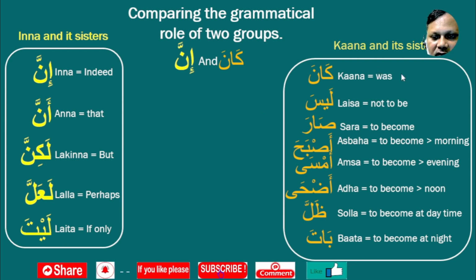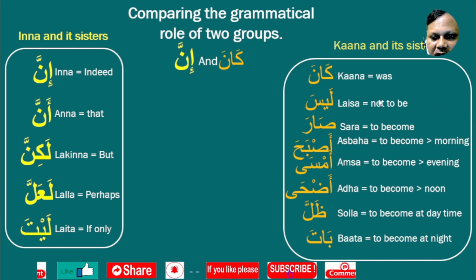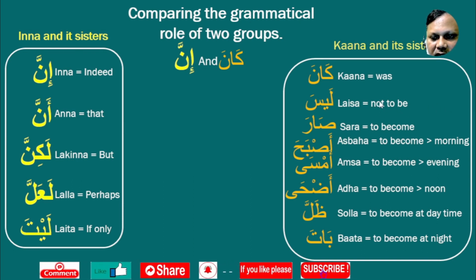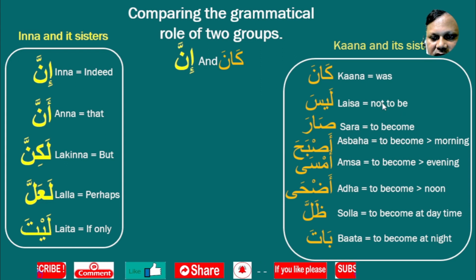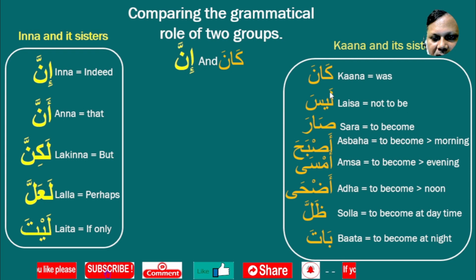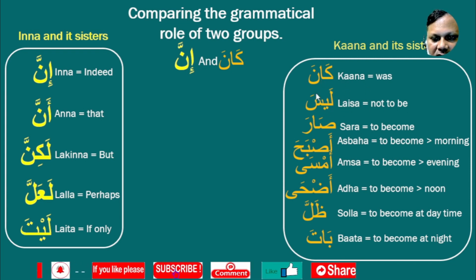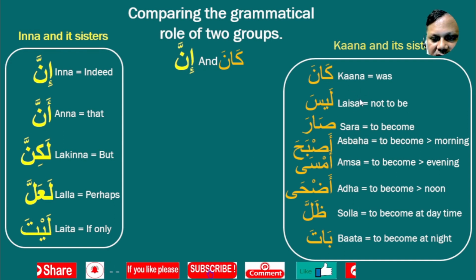Kaana means was. Laisa means not to be, the negation of the verb to be, like I am not, it is not, that is not, he is not. That type of sentence is where Laisa is used. Kaana and Laisa we have already learned in our previous lesson.